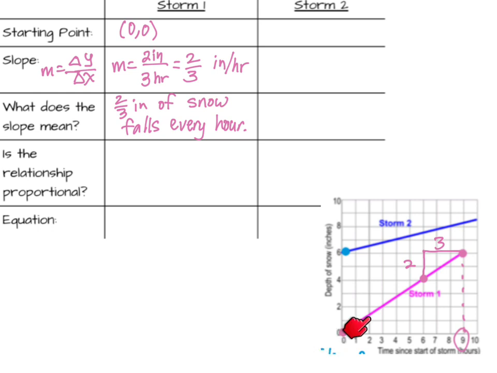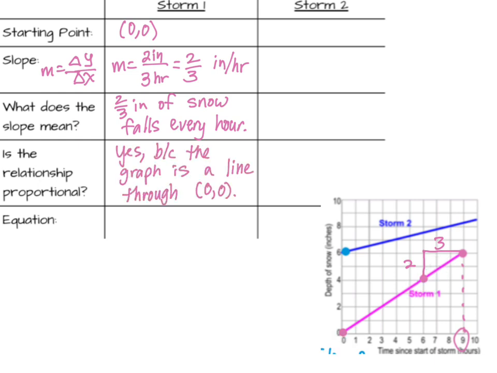Next question asks, is this relationship proportional? The answer is yes, because the graph is a straight line through 0, 0. That's how we know it's proportional. And so for the equation, I'm going to follow the pattern y equals b plus mx, but I could have done a shortcut if I thought about this. And b is going to come from here. Remember the starting point is 0, 0. And so that means b is 0.